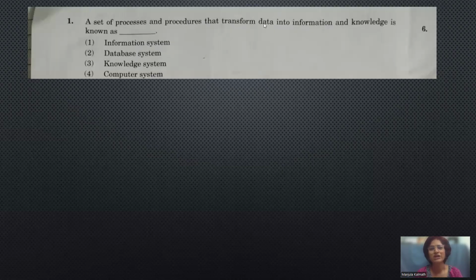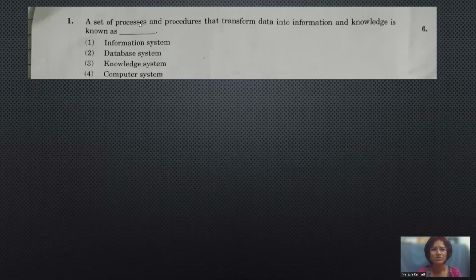Data is nothing but a raw fact, in unorganized form, and that fact is organized in a systematic pattern so that it is applicable in different fields, then it is called information. So data is the raw fact, and organized data is the information. Suppose we have a sum of three numbers, whatever three numbers we input, that is the data.